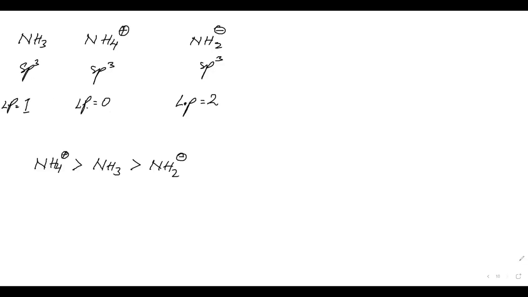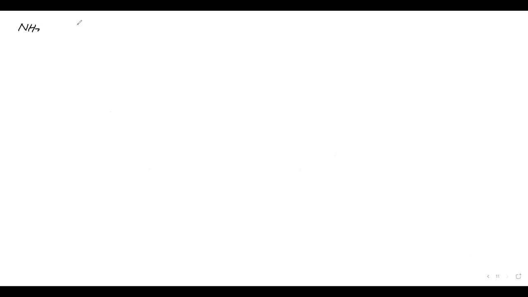Now let us look at the last one, NH3 and PH3. First of all, we have to compare the bond angles. So first of all, hybridization. Hybridization is sp3. Even after teaching so much, people say sp2. Nitrogen has one lone pair, pyramidal structure, sp3. H2O, CH4, NH3, all these have sp3.